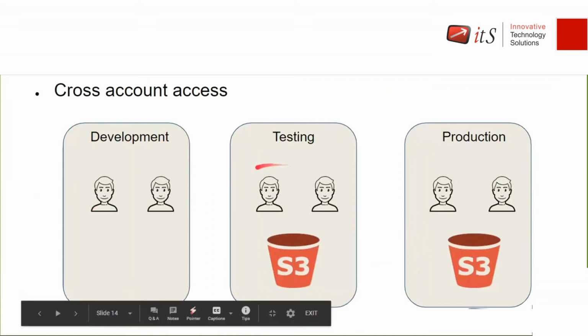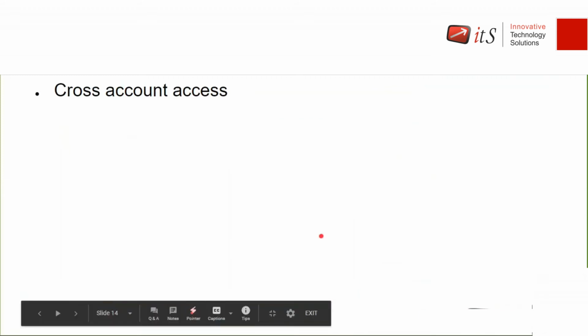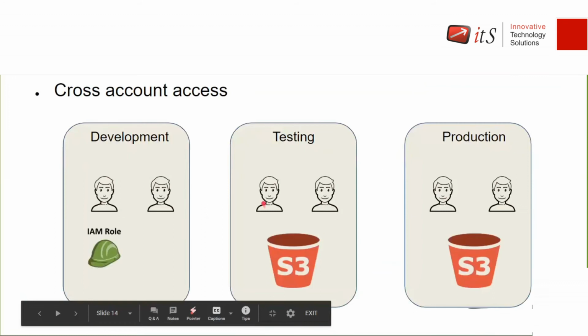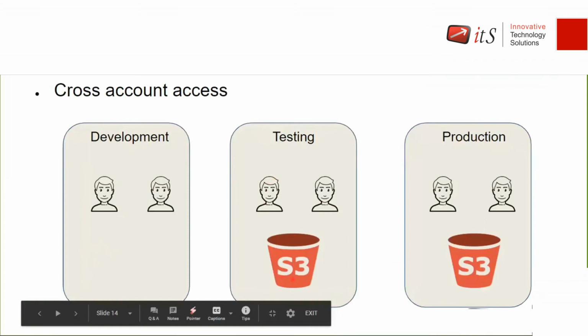Now, if a user from the testing account wants to access the S3 bucket, how can we provide the access? Easy way: just create a policy and attach the policy to the user. So the user can access this S3 bucket, right?